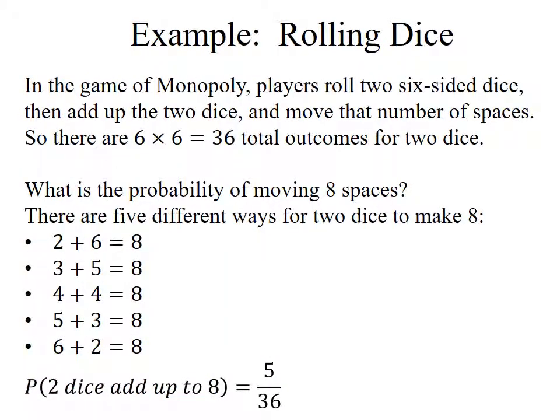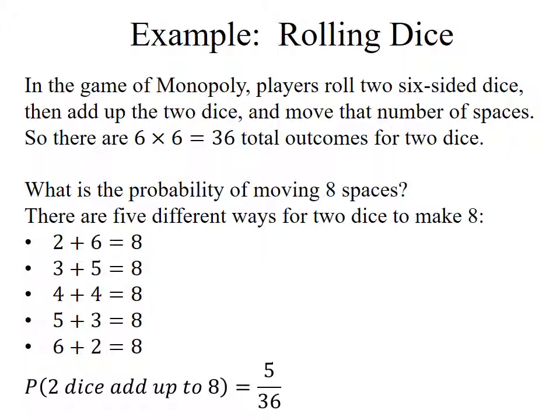Let's consider this one. What if I'm rolling dice in the game of Monopoly? In Monopoly, players roll 2 six-sided dice, add up the total of the 2 dice, and then move their player that number of spaces. So there are a total of 6 times 6 equals 36 possible outcomes for the 2 dice. You've got 6 possible numbers on the first die, 6 numbers on the second die. Any number on the first die can be followed by any of the 6 numbers on the second die. We have 36 total outcomes.